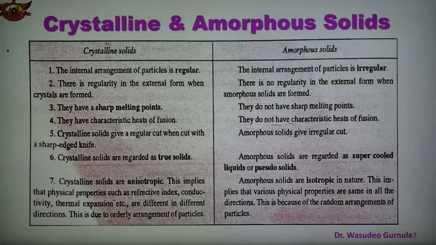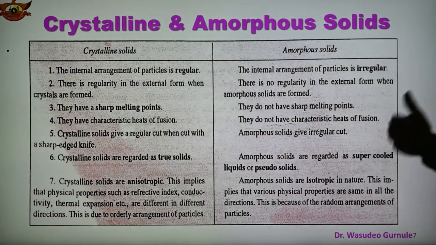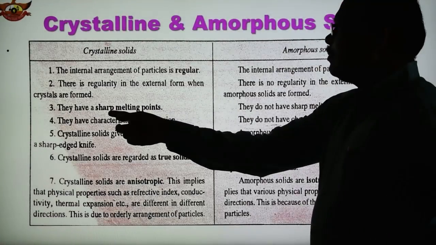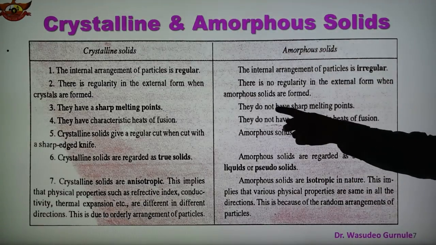Second point is, there is regularity in the external form when crystals are formed, but there is no regularity in the external form when amorphous solids are formed. Third point is, crystalline solids have a sharp melting point, and amorphous solids do not.